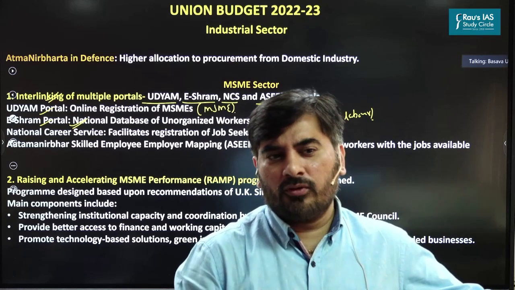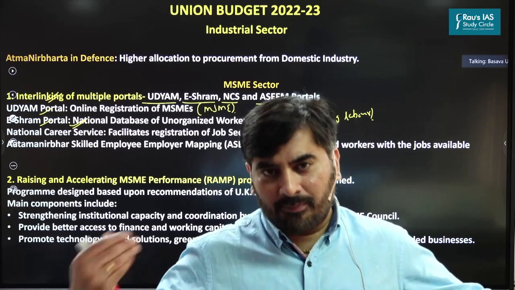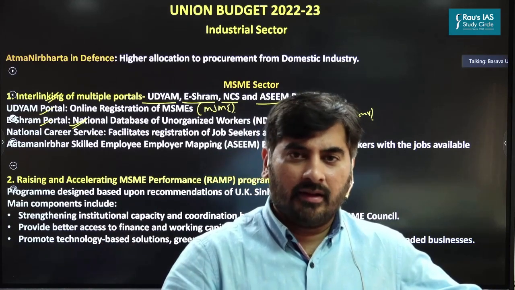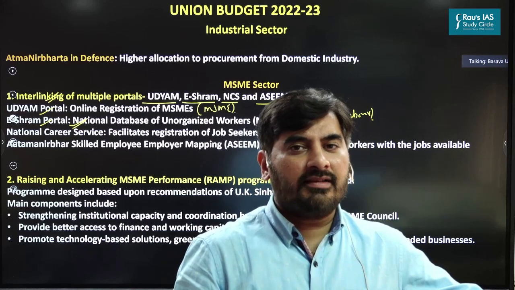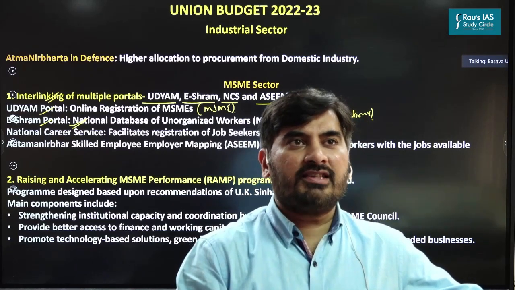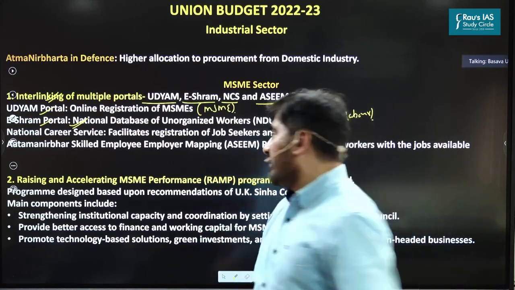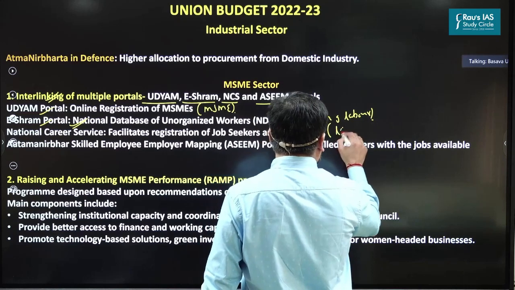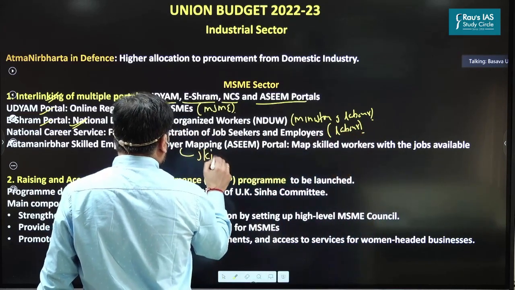Next, we have the National Career Service Portal and the Atmanirbhar Skilled Employee Employer Mapping (ASEEM) portal. They are basically used by people who are searching for jobs and companies who want to hire people. But the difference is the National Career Service Portal is used for all categories of workers, whereas the ASEEM portal is mainly used for skilled workers. That's the only difference. Apart from this, the NCS portal is under the Ministry of Labor, and the ASEEM portal is under the Ministry of Skill Development.